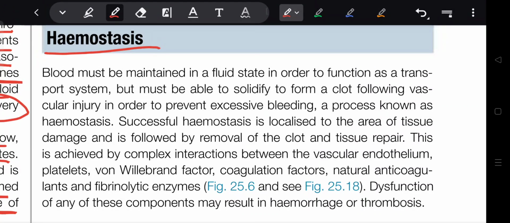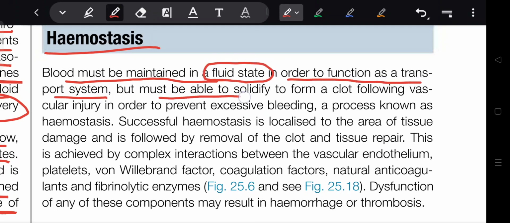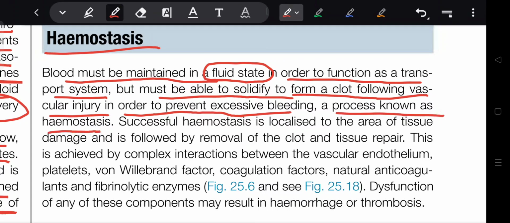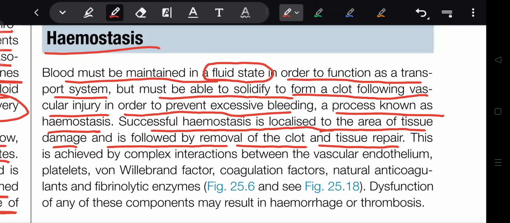Hemostasis. Blood must be maintained in a fluid state in order to function as a transport system, but must be able to solidify to form a clot following vascular injury in order to prevent excessive bleeding, a process known as hemostasis. Successful hemostasis is localized to the area of tissue damage and is followed by removal of the clot and tissue repair.